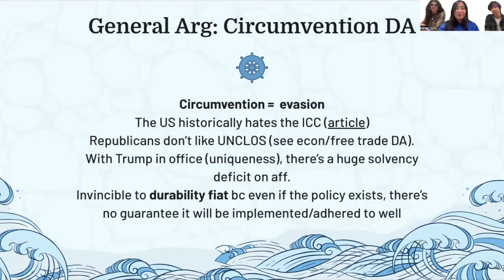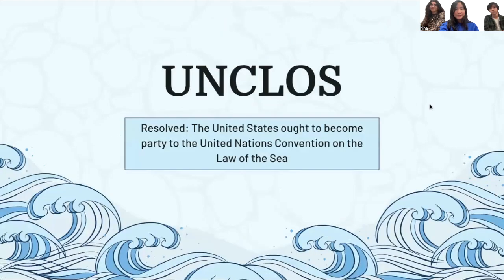It'll be there for a while. You can't just immediately overturn it. But given that, we're just going to say that there's a huge solvency deficit, it won't be adhered to very well or implemented very well because of politics. Okay. So first we're going to go over AF and neg for UN clause.